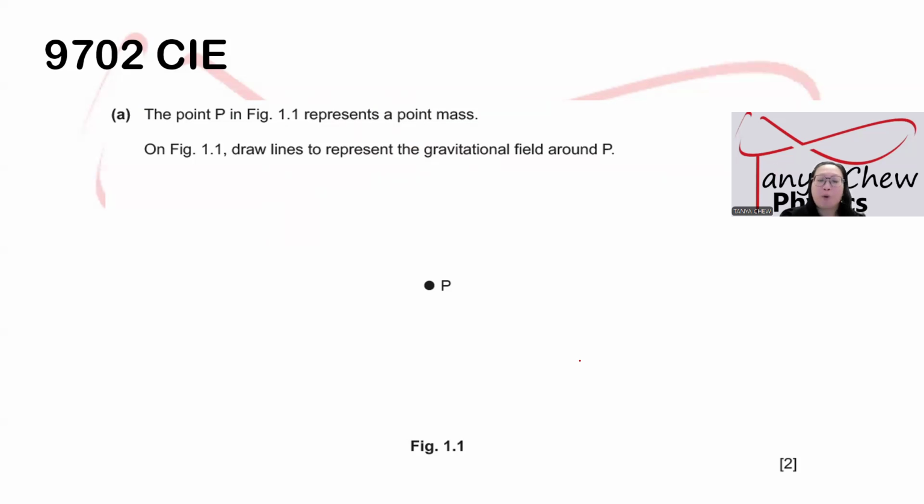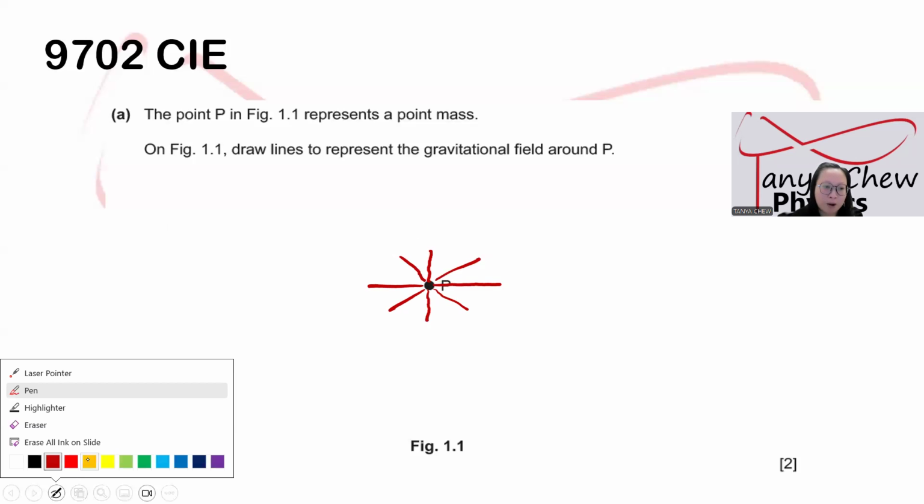This is part A. The point P in Fig 1.1 represents a point mass. On Fig 1.1, draw lines, plural, to represent the gravitational field around P. So since P is the mass, the gravitational field is always attractive. How do you draw? Okay, I'll give you a little bit of guidance. So you draw right and left. Make sure that the gravitational field lines that you are drawing are not touching each other. They are straight lines that are not touching each other.